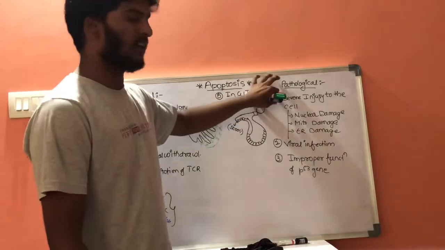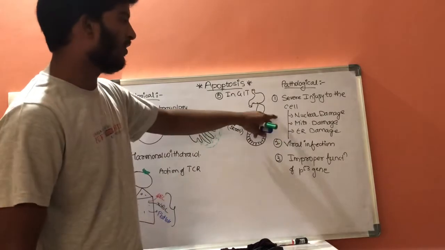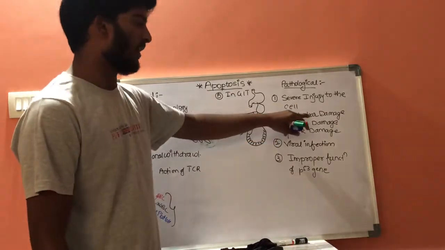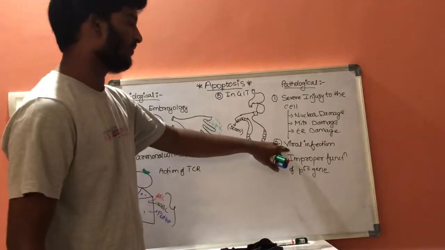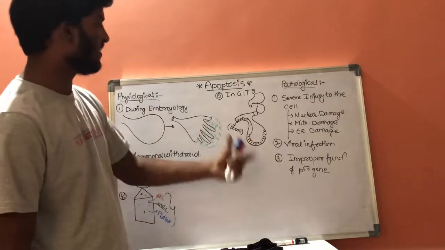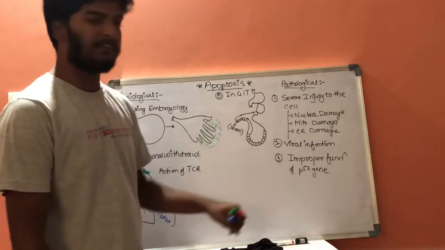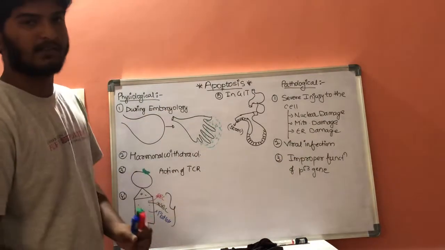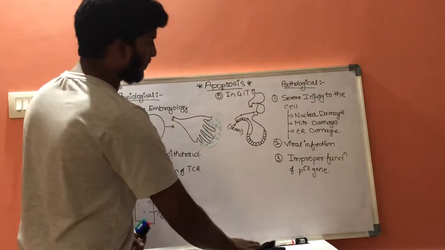And these are pathological conditions: severe injury to the cell, that may be nuclear, mitochondrial or endoplasmic reticular damage, or viral infection, or improper function of the p53 gene, which result in apoptosis.